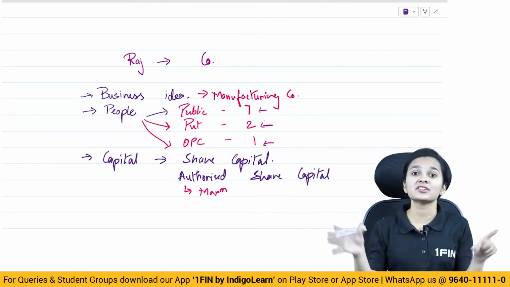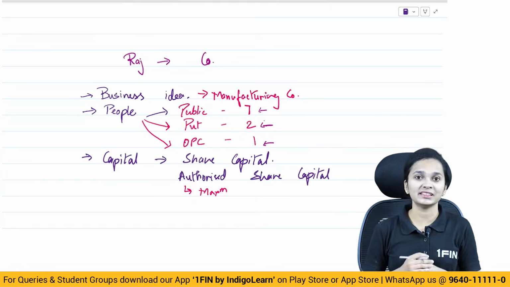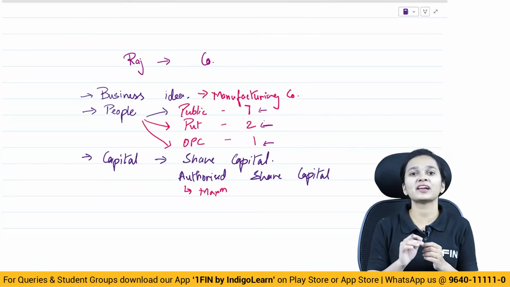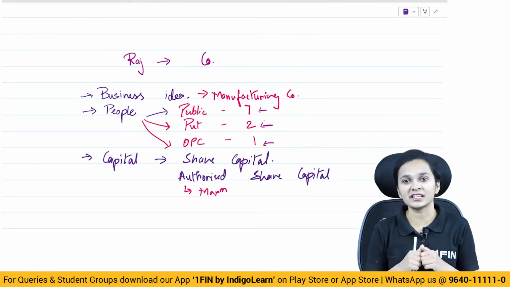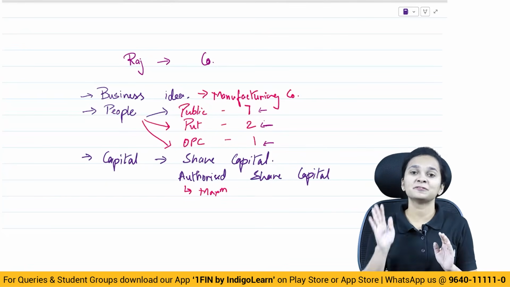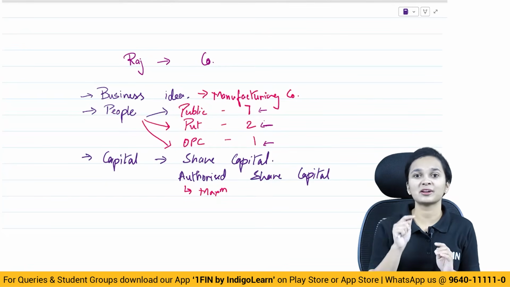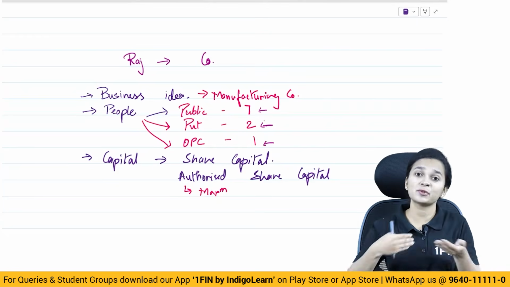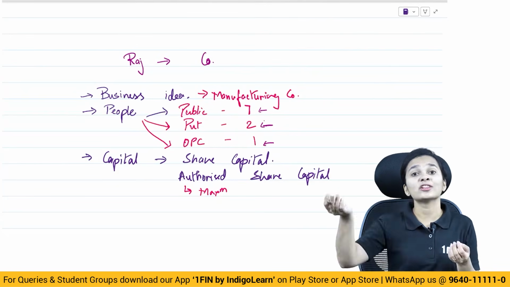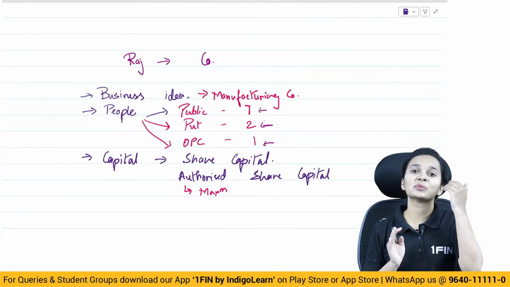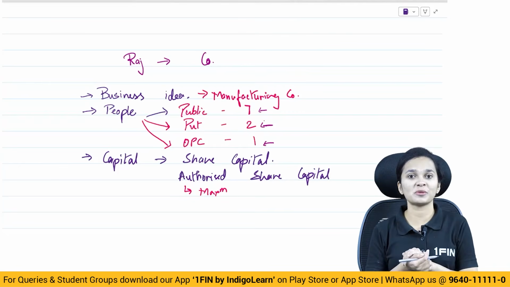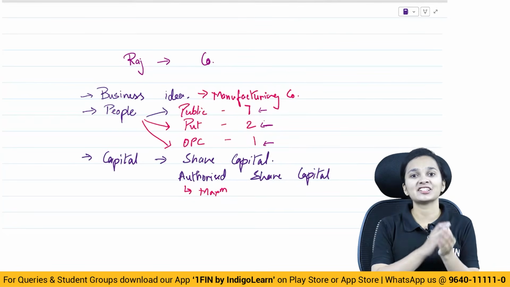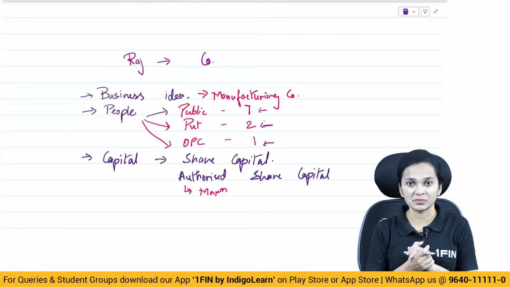So the process of incorporation of a company is a big one. You cannot incorporate a company in one day. It is not possible for any person to incorporate a company in one single day. There is a process which has to be followed. All the documents have to be made, all the documents have to be submitted to the registrar of companies, and only then the registrar will incorporate your company.